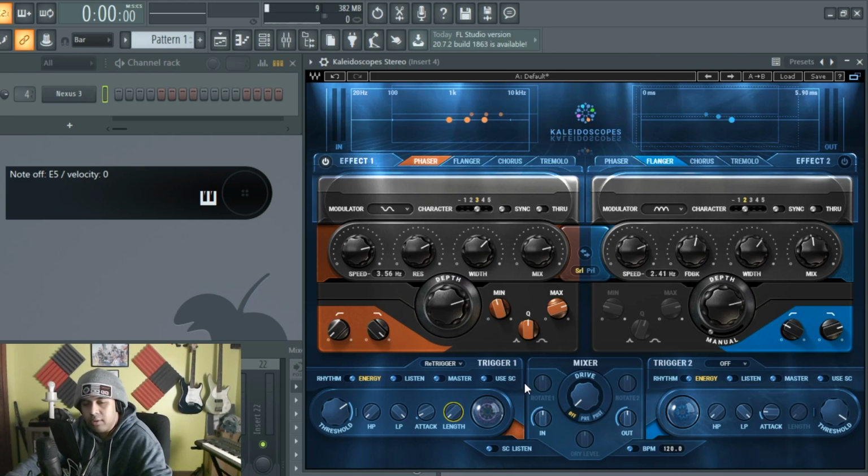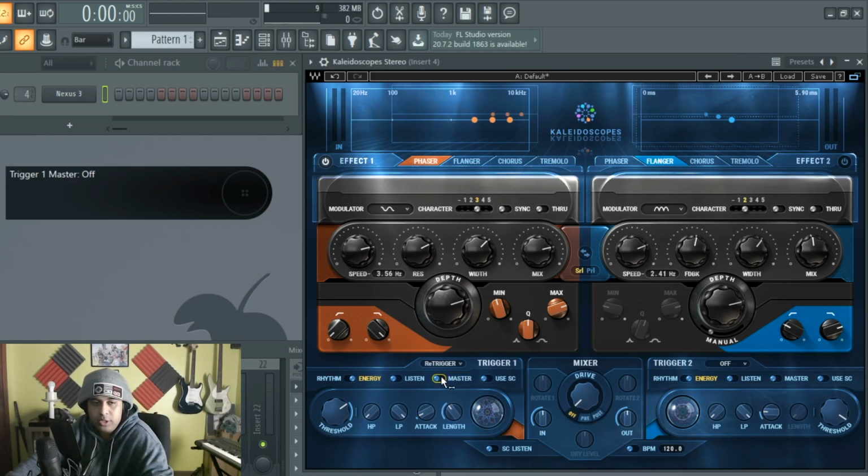As soon as we let go of the signal and the signal goes under the threshold, it's not holding it. So that's why I feel like the length should just be a hold. But, you know, it's all good. So that's if the signal's low and you want that effect to just fade in, or still have a little hang off. That's what the length is.